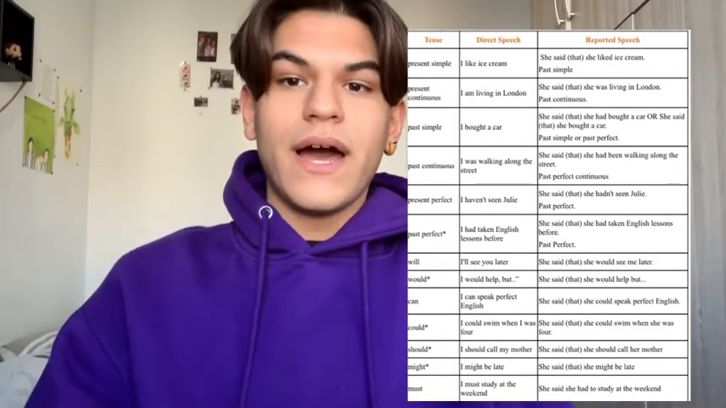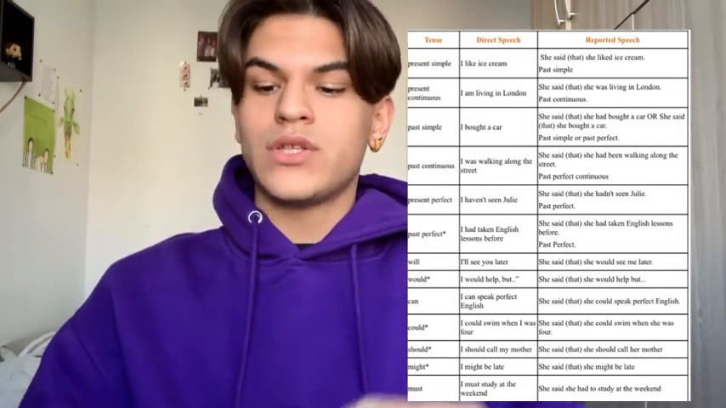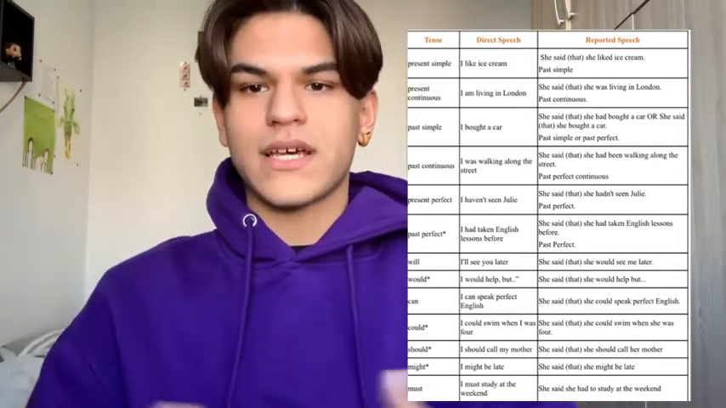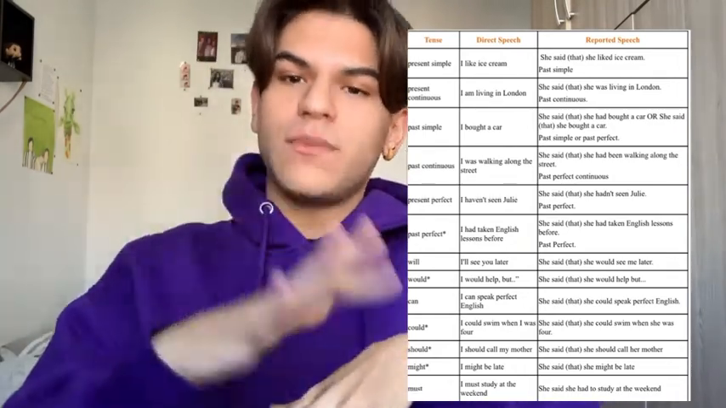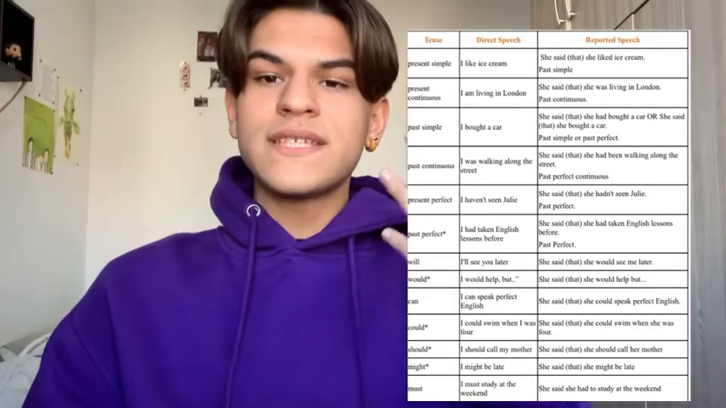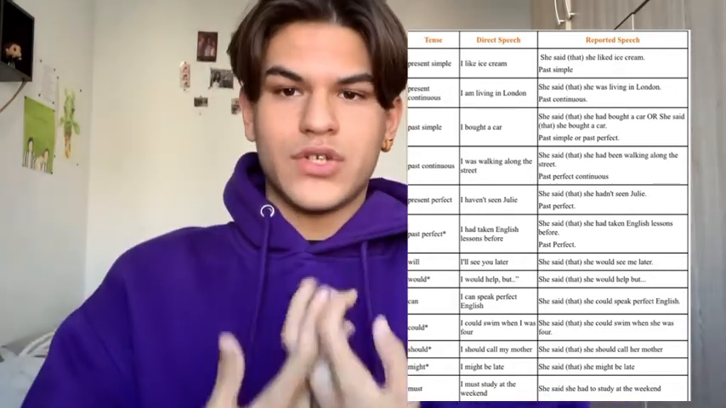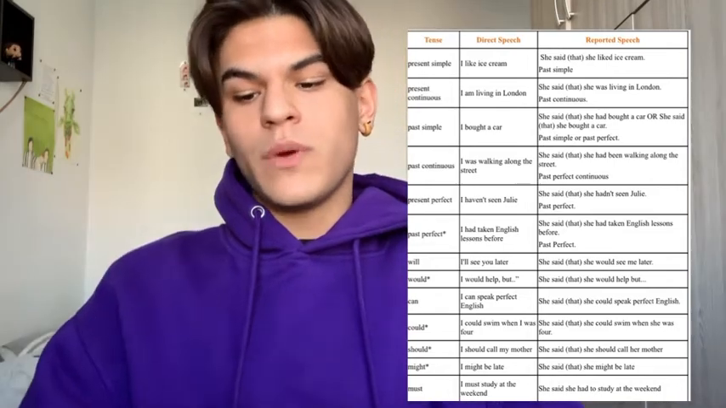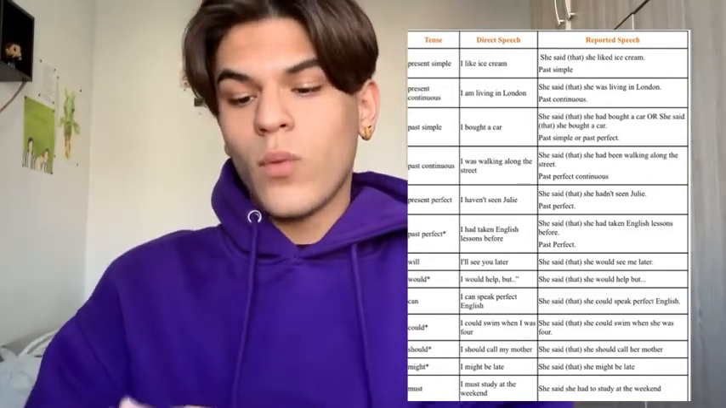If we have it in past simple, for example, I bought a car, in reported speech, it would be to past simple or to past perfect. So it would be, she said she had bought a car, or she said she bought a car. The same happens with past continuous. I was walking along the street. In reported speech, we pass it to past perfect continuous. So it would be, she said she had been walking along the street.